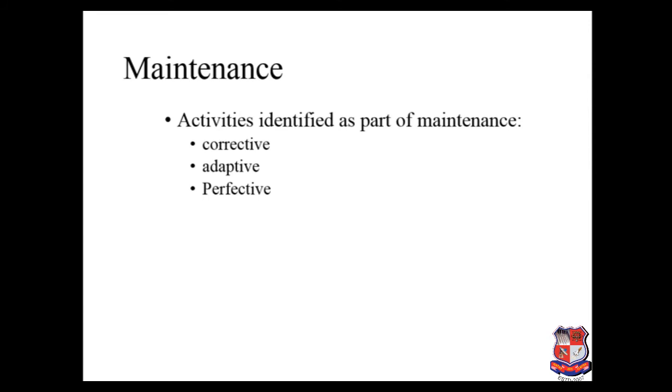These maintenance activities are identified as part of corrective maintenance, adaptive maintenance and perfective maintenance. As we discussed, corrective means if there are any kind of errors or corrections required, we must apply them. Adaptive means if there is new technology in the market, you must adapt to it. Perfective means you are going to make the software capable of handling current trends available in the markets.